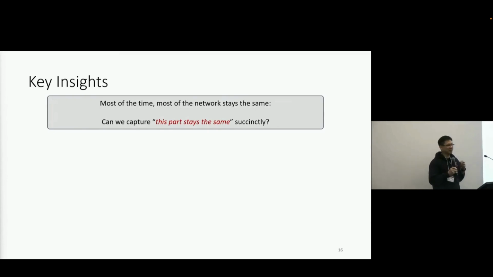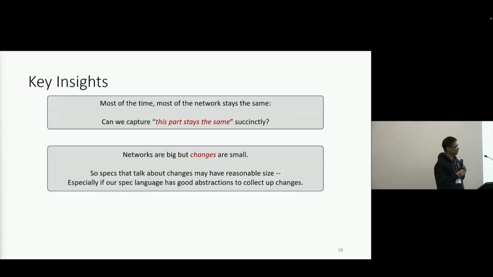The insights of Rela are as follows. First of all, most of the time, most parts of the network stay the same. So can we succinctly capture this part that stays the same? And second, networks are large, but the changes are small. So specs about changes have the potential to be reasonably small, especially if our language has a good abstraction to capture the changes.